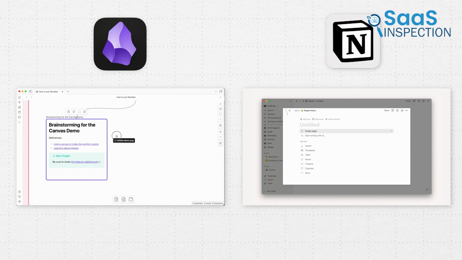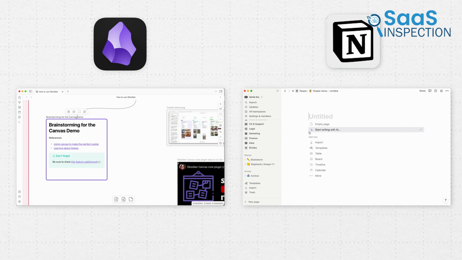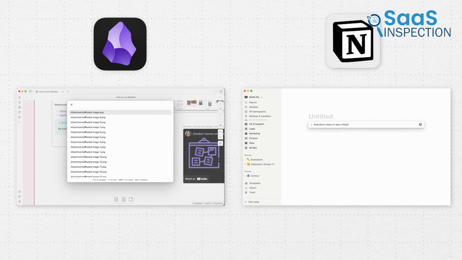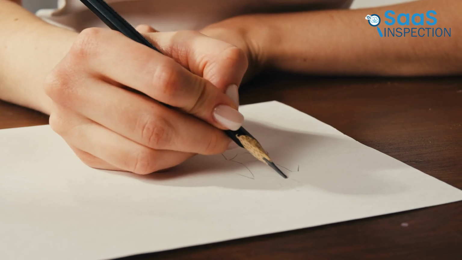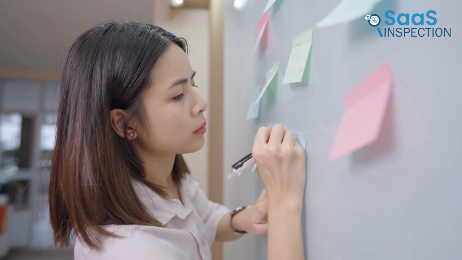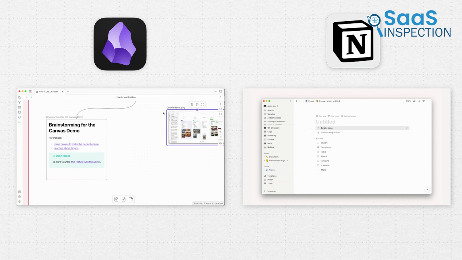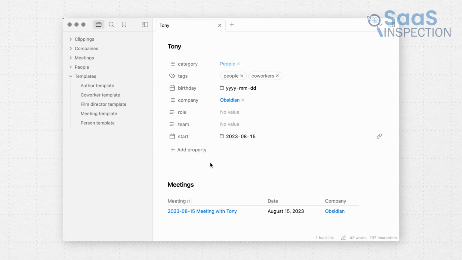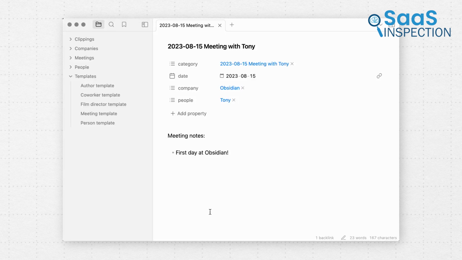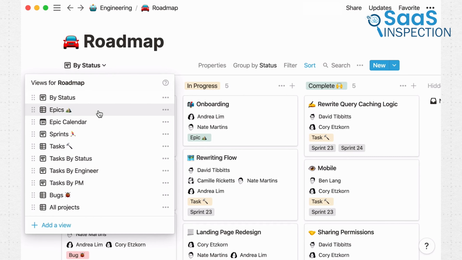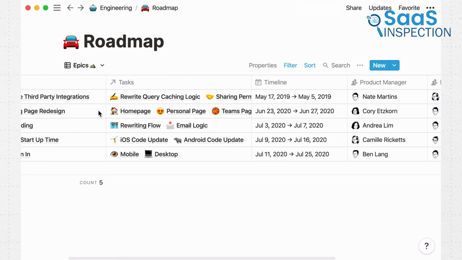While in Obsidian, you constantly build everything yourself. Notion leads you to make use of its provided structure, which may be beneficial for those who do not wish to invest time in setting up templates. It's rather like drawing on a piece of paper and using a whiteboard to arrange sticky notes to come up with the same idea, as Obsidian's interface might be compared to Notion's. Obsidian permits you to let your notes evolve on their own, while Notion has a fixed structure in which every note has its unique position.